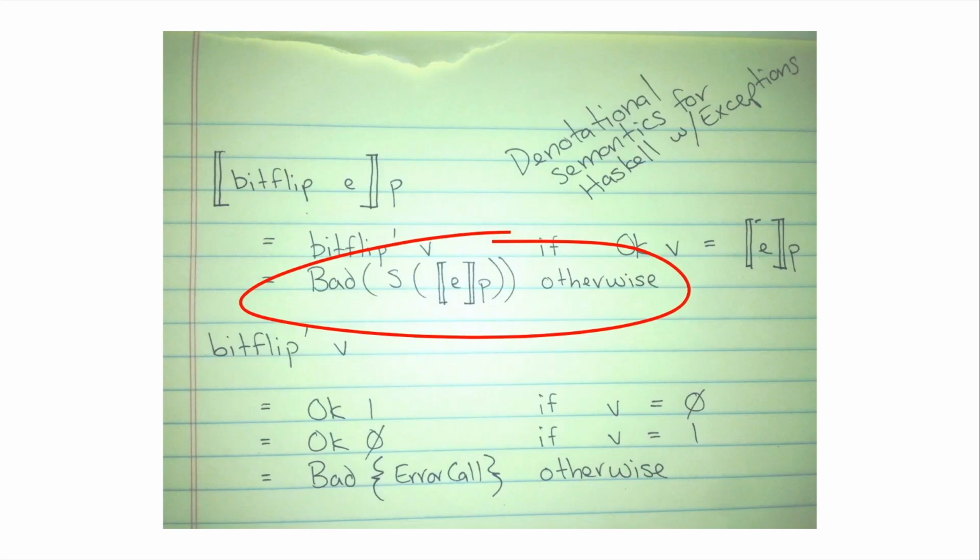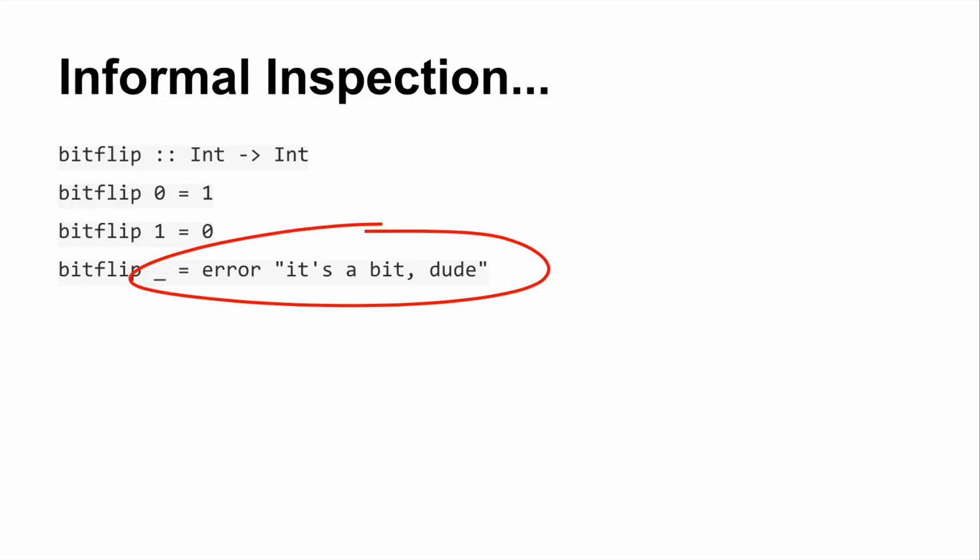So if bitFlip is given an exceptional value, don't do this. Its meaning is actually the original exceptional value. I didn't define this S function here, so you can ignore it, but essentially what that's going to do is give you back the set of potential exceptions contained in that expression E.